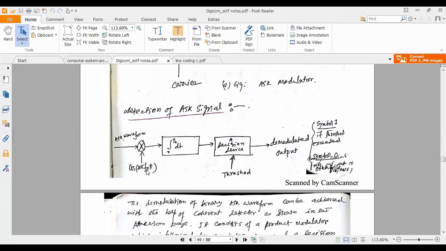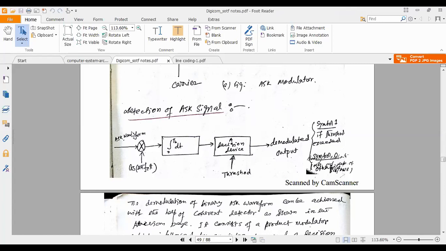That carrier frequency is the same as the carrier we used in the transmitter, like your DSB-SC detection. Coherent detection you have studied. What is the meaning of that? In analog communication you have studied coherent detection. Coherent means synchronous. It implies that the frequency used in the transmitter would be used in the receiver also. Their frequency and phase with time must be constant. If that happens, it is synchronous or coherent detection. Similarly, here we are using the same frequency cos 2 pi FCT.